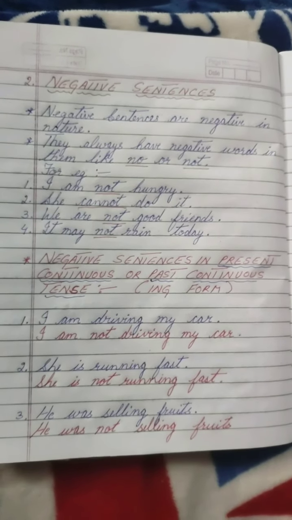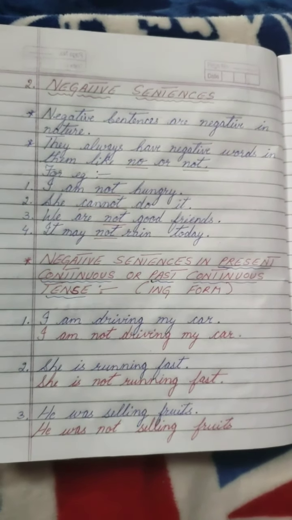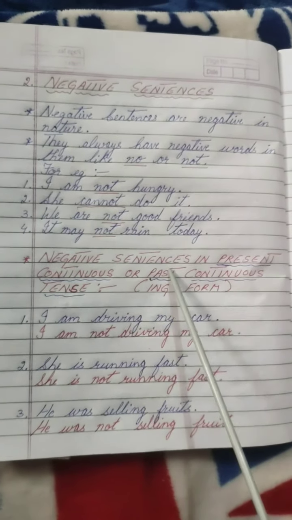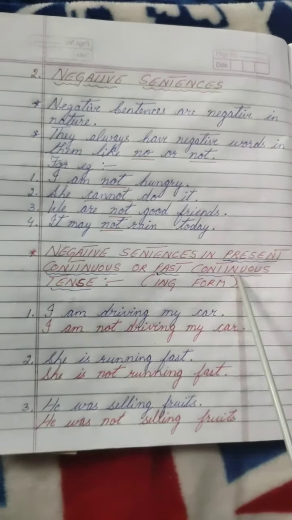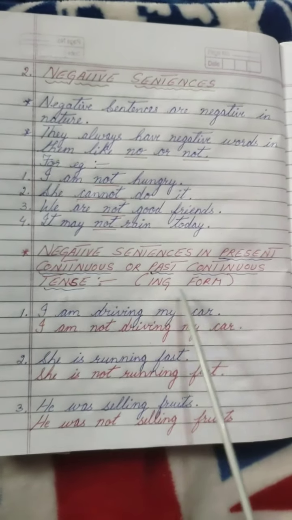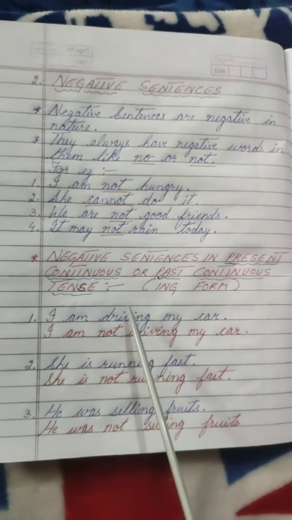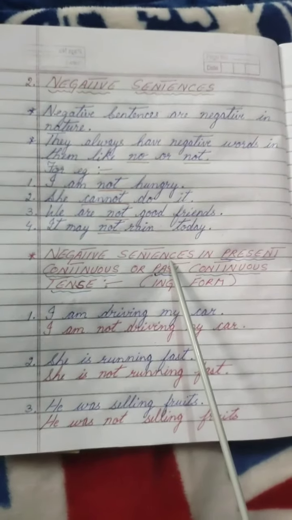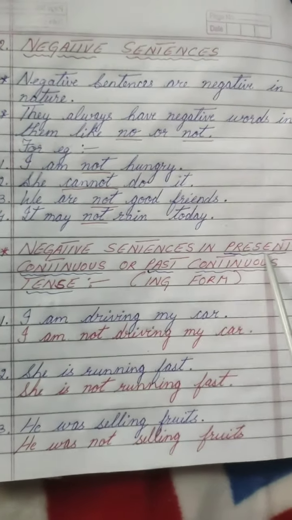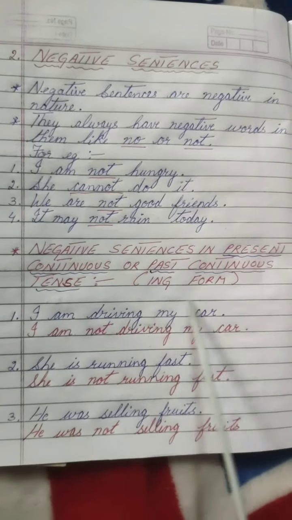So now let's learn more about negative sentences, and that is negative sentences in present continuous or past continuous tense, that is the ing form. So now what do we have to do? We have to convert positive sentences into negative sentences in present continuous or past continuous form. That is the ing form.